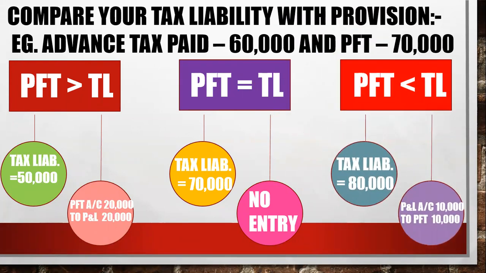Next, your PFT is less than your tax liability. Assume that your tax liability is 80,000 and your PFT balance is 70,000. So you have to create 10,000 more PFT from your PNL account. My entry will be PNL account debit 10,000 to PFT account 10,000. Clear that?